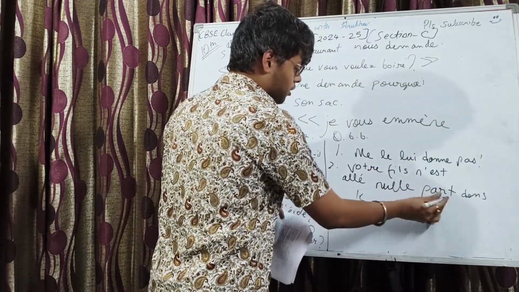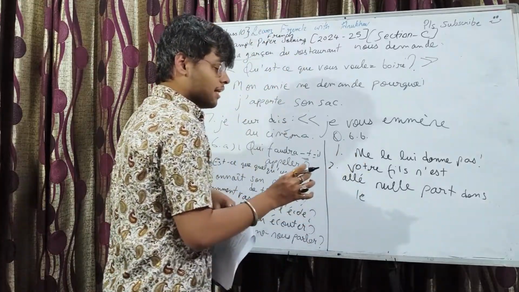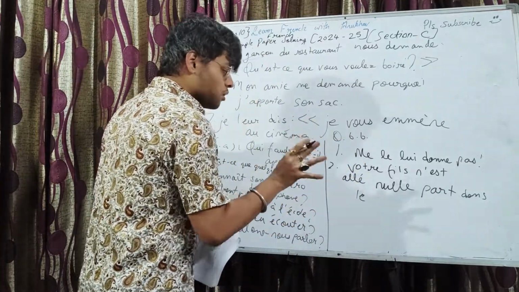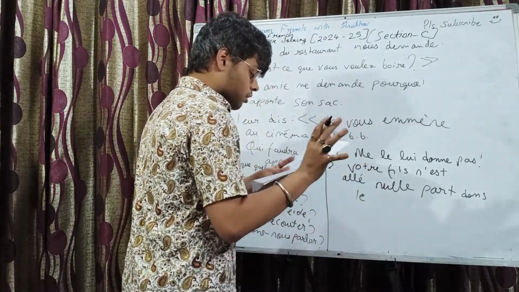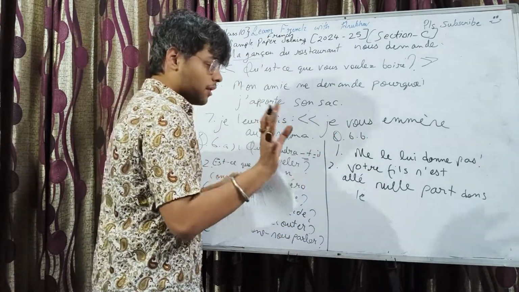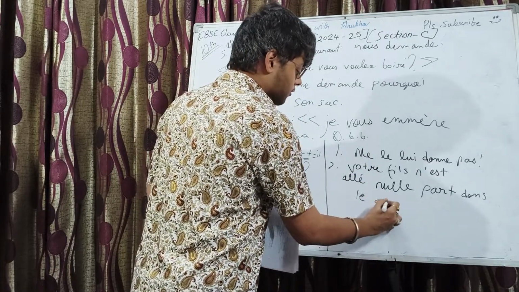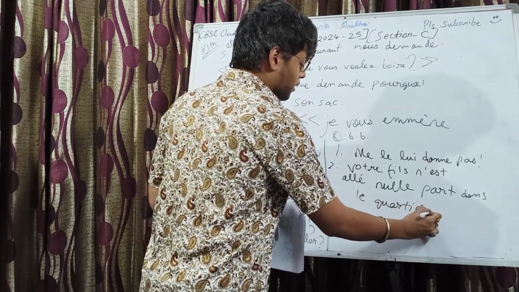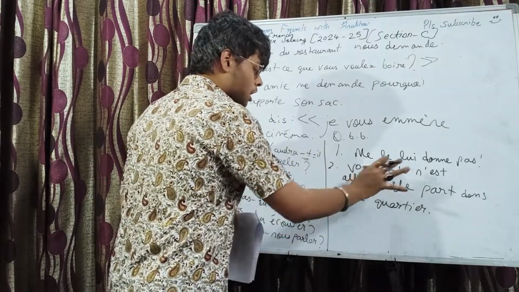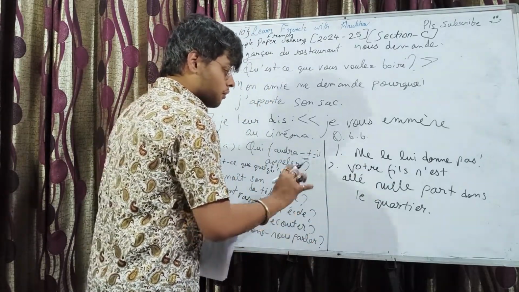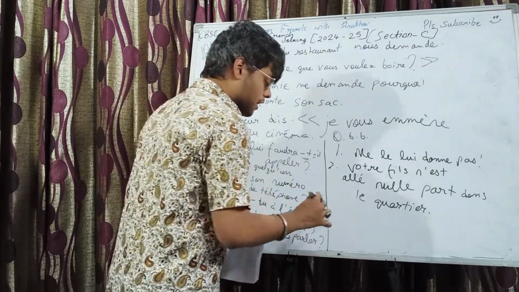And of course, if you have written nulle part, no need to write partout again. Like this, partout is replaced by the negative counterpart, ne plus, nulle part. Okay. Votre fils n'est allé nulle part dans le quartier.